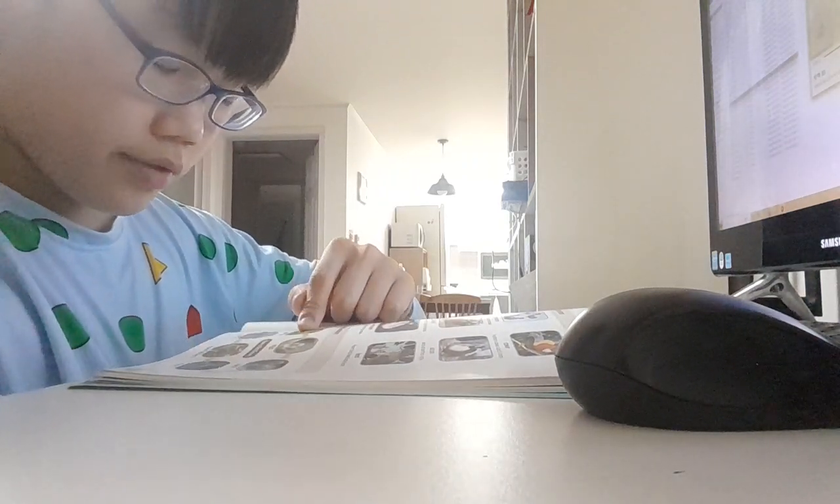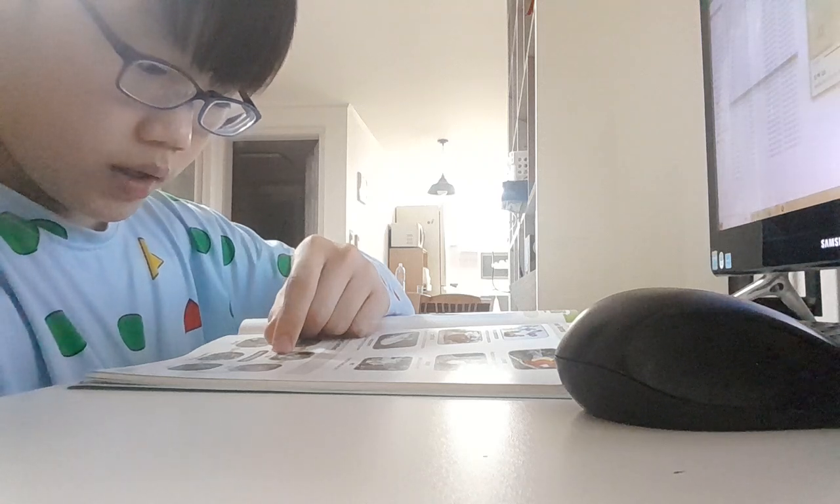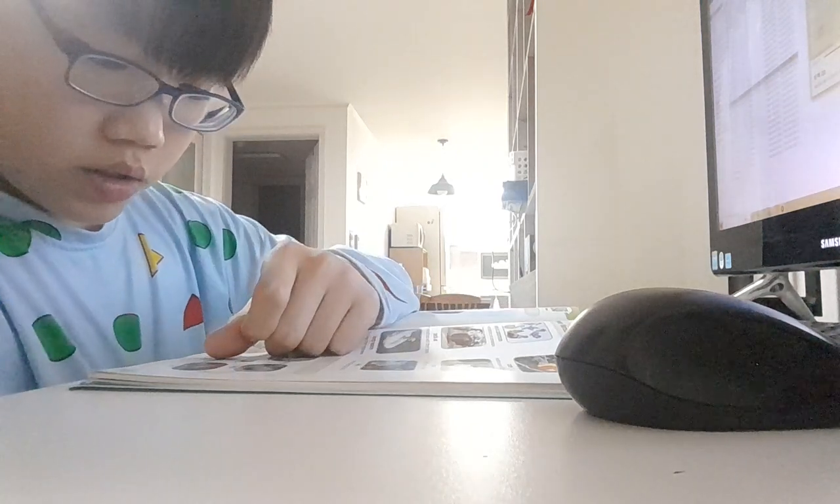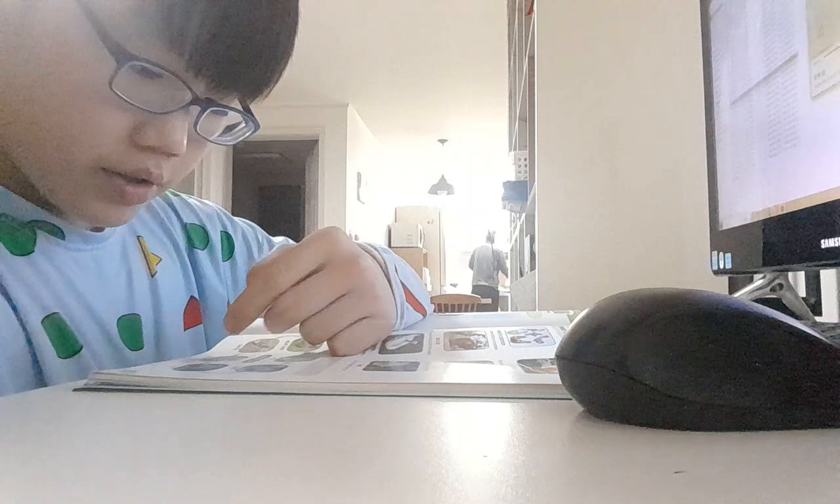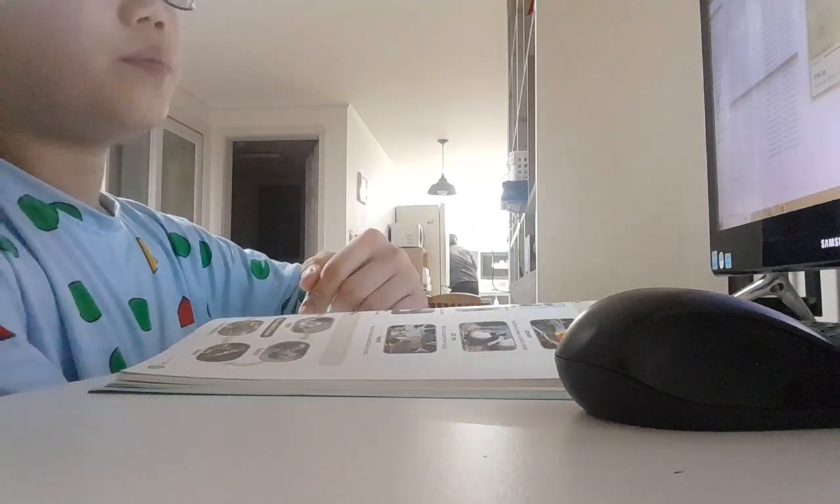Word families. How a bird grows. Eggs. Hatch. Feed. Have feathers. Can fly. Adult bird.